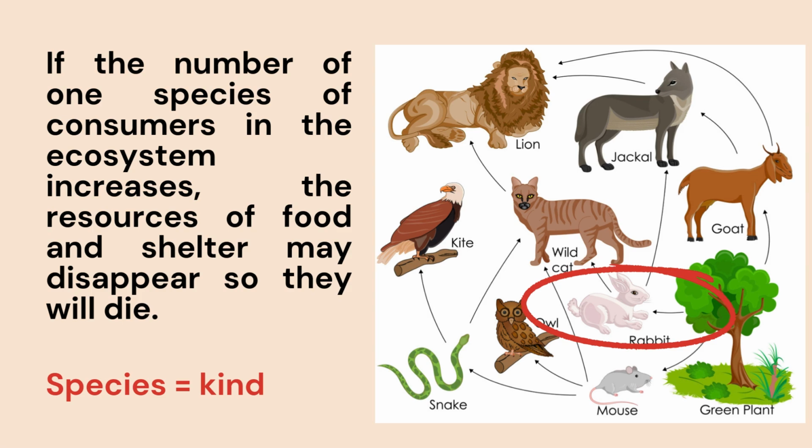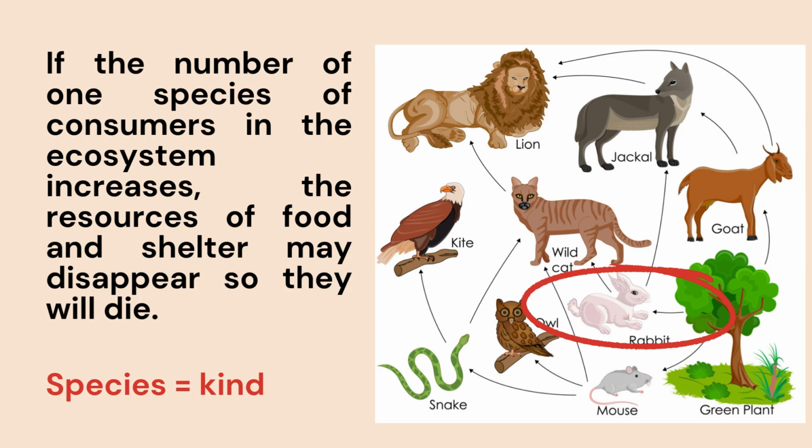Here we will imagine that there is another change in the ecosystem. In this food web, the number of one of the species of consumers increases. Imagine that the number of rabbits increases in this ecosystem. So what will happen to the food web? Yes, the resources of food and shelter may disappear, so they will die.